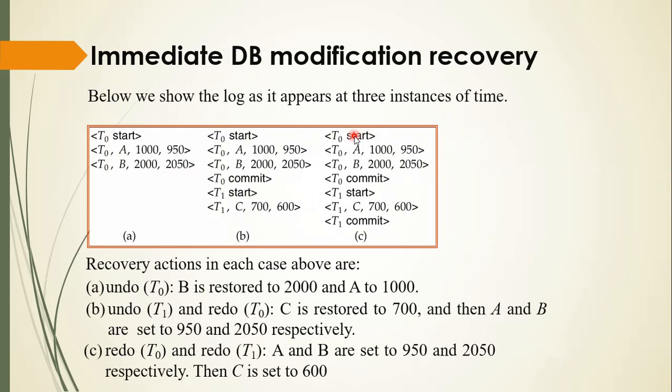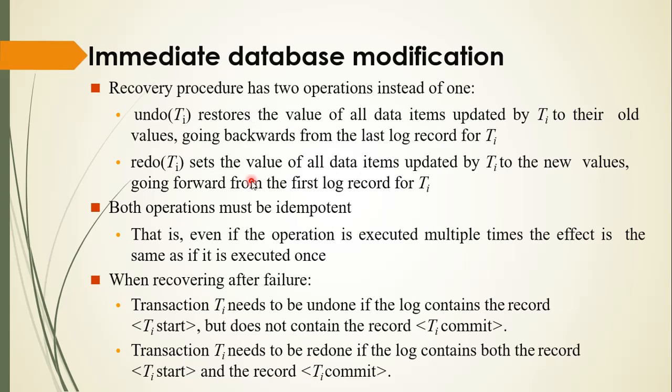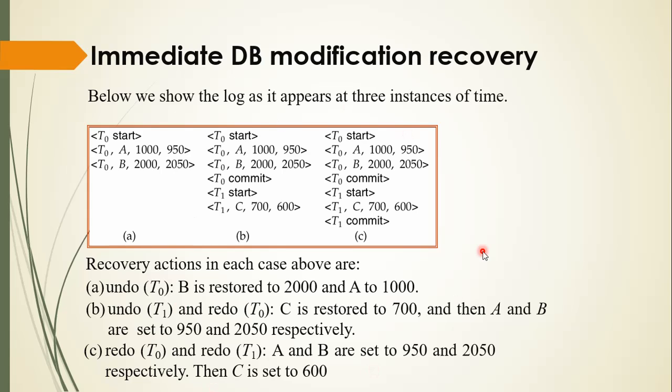Now at last we have T0 start, T0 commit, T1 start, T1 commit, so it is redo. So redo T0 and redo T1. A and B are set to 950 and 2050, the new values, and C is set to the new value 600. So remember these 2 points properly, undo and redo. Undo stores the old value, redo stores the new value. When we have a Ti start but no Ti commit, we have to do undo. If we have both Ti start and Ti commit, we perform redo. So this is the example.